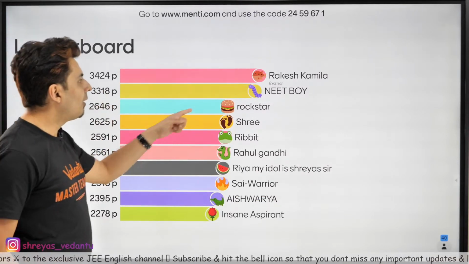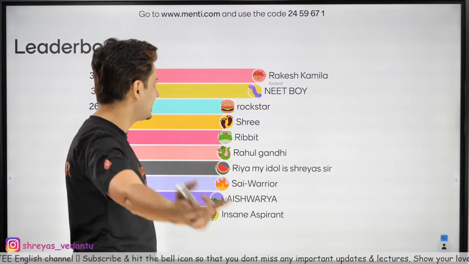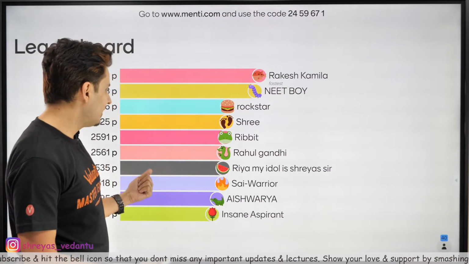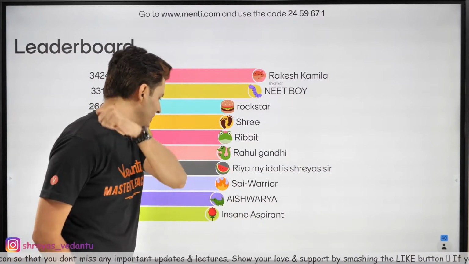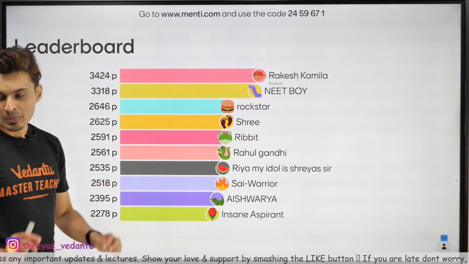Wow, Rakesh Kamlia, the fish is on the top. Neat boy is on the second. Rockstar Shri Ribbit. Rahul Gandhi, Ria, my idolist. Thank you. Sai Warrior, Aishwarya, an insane aspirant. The Rose is also here. Wow, beautiful points, guys. Let's get going.